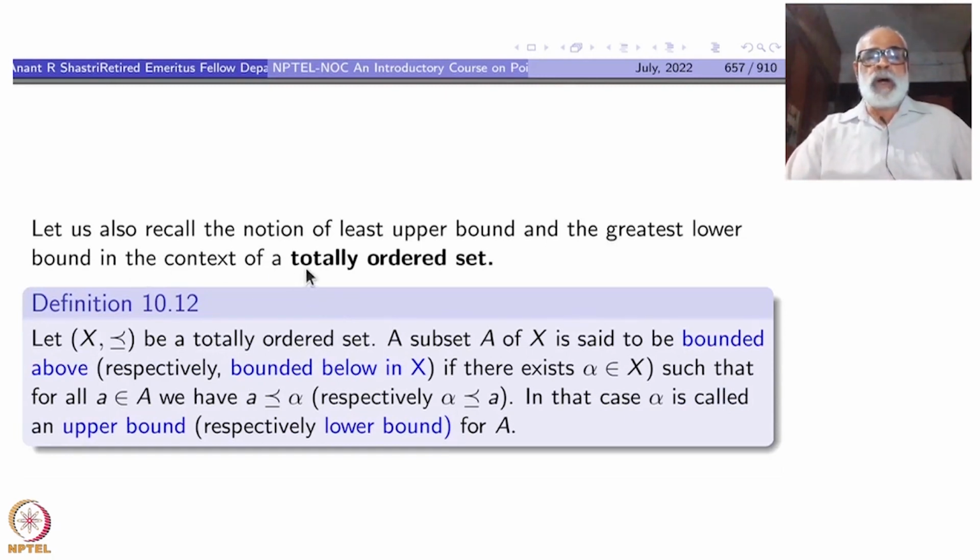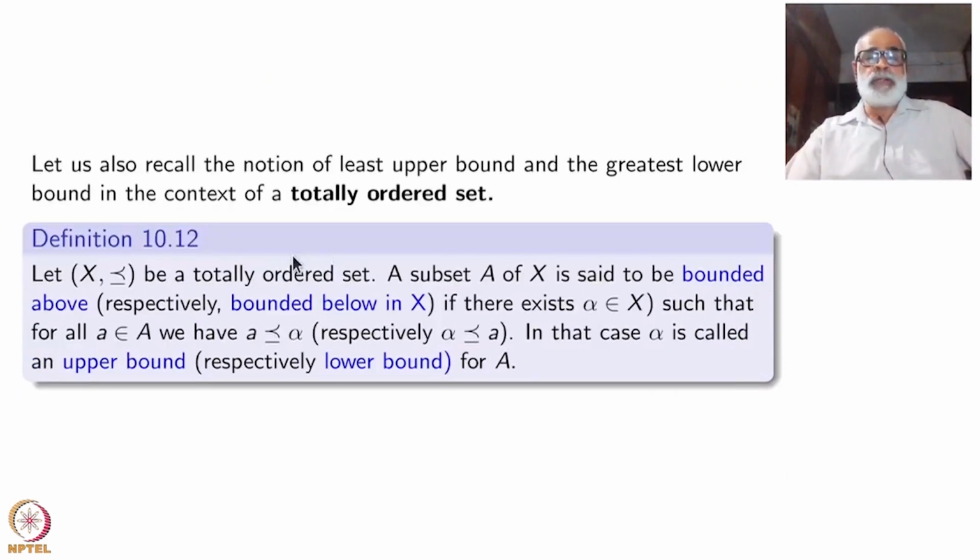So let us recall the notion of least upper bound and greatest lower bound in the context of a totally ordered set. We are recalling it so that everything is devoid of all algebraic properties of the real line. Only the order properties are being used. So that is why we are recalling.